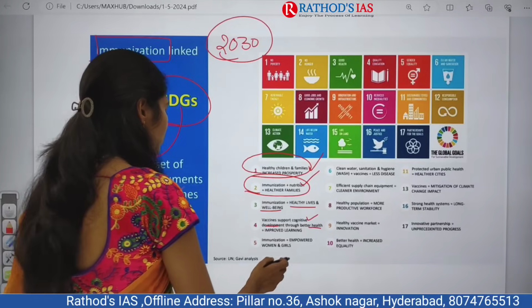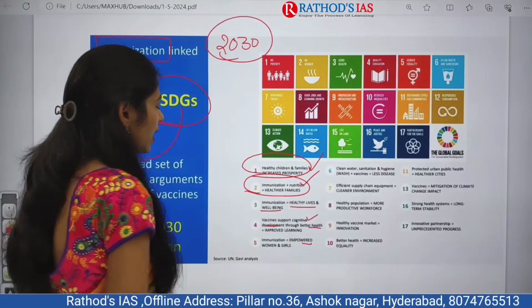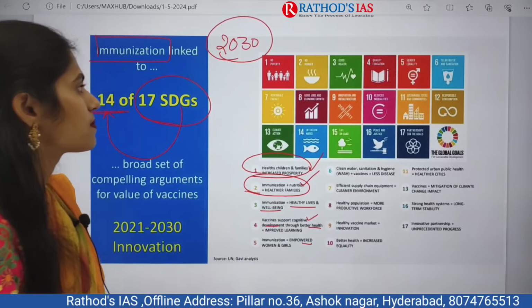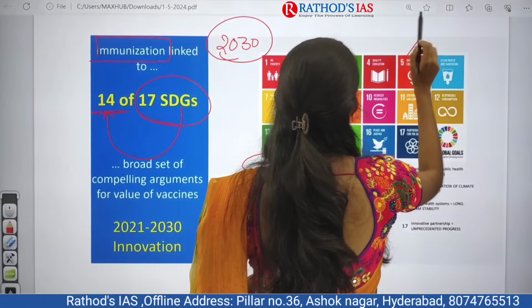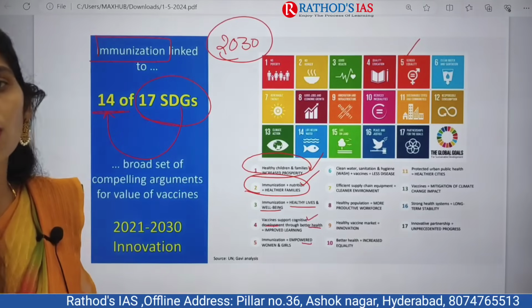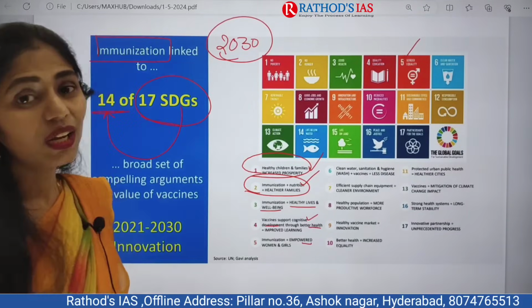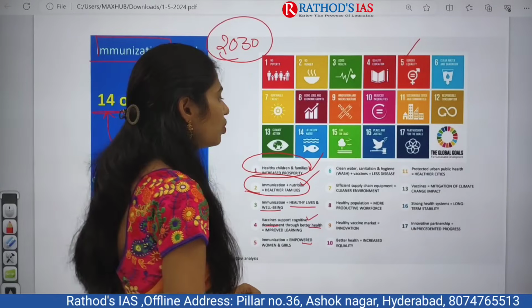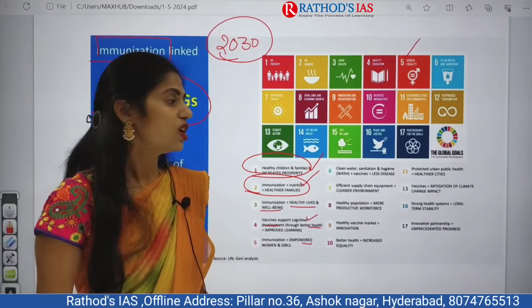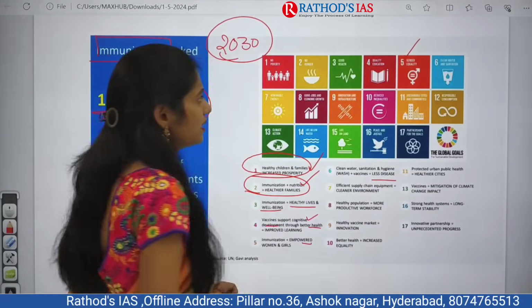And next, immunization will also help in the empowerment of women and girls, so that we can also ensure sustainable development goal 5, that is gender equality. Next, with this immunization we can also focus on sanitation and hygiene, so that we can ensure less disease.